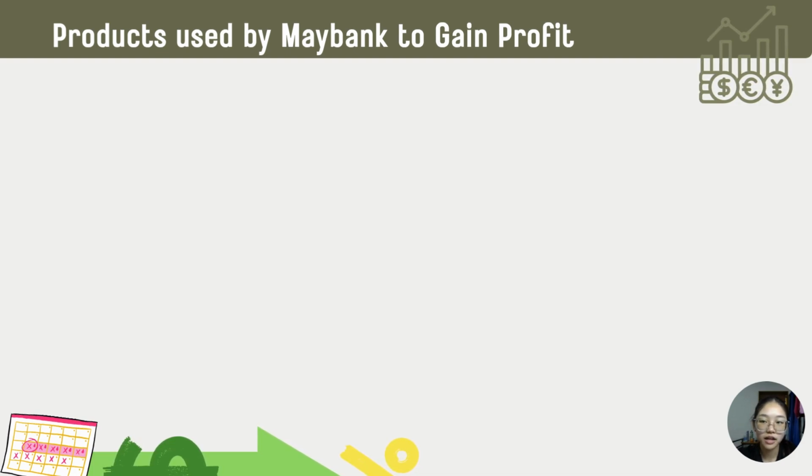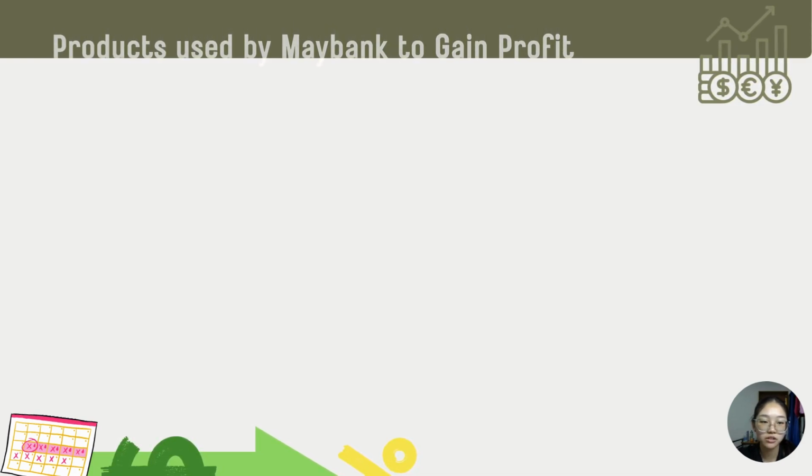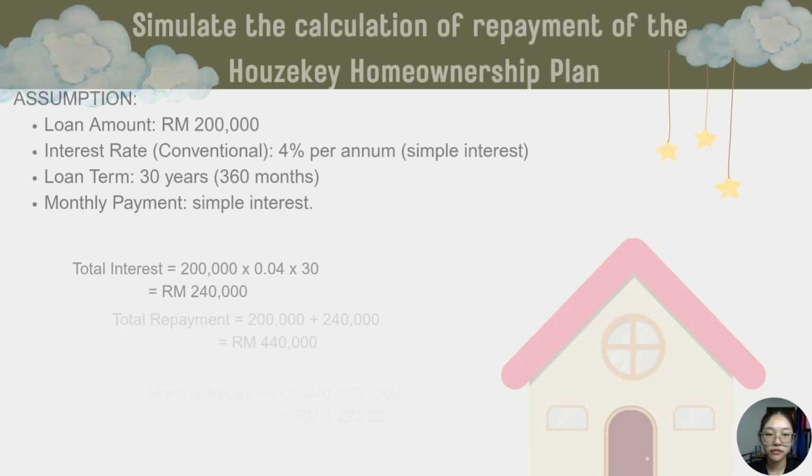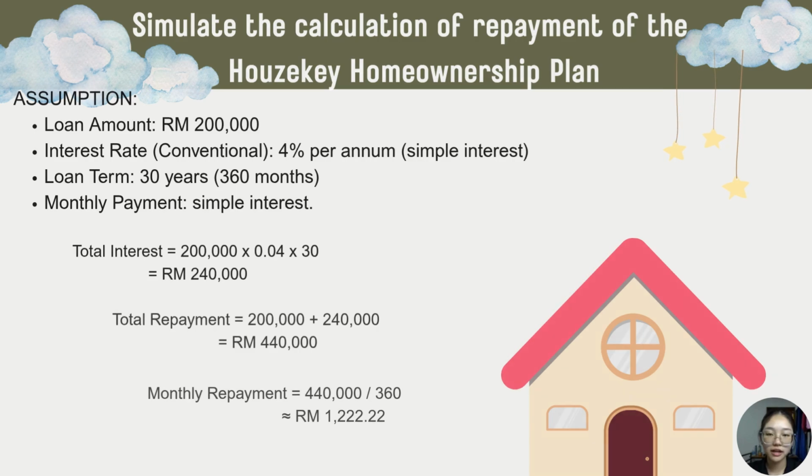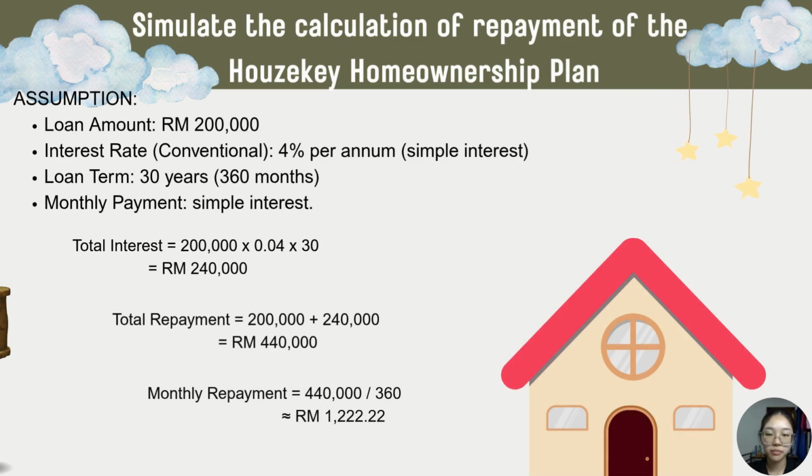And for the house key home ownership plan, it is using the simple interest rate, which is conventional. To simulate the calculation of repayment of the house key home ownership plan, the assumptions are 200,000 of loan amount, 4% per annum of interest